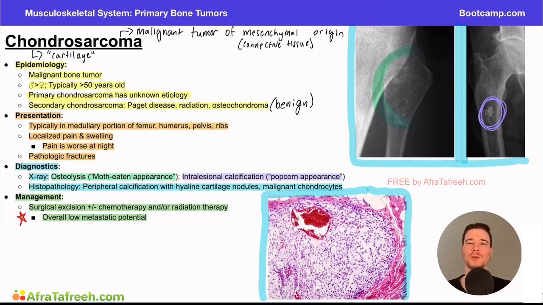They could give you a lot of different options. They could talk about pain control. They could talk about watchful waiting. They could talk about some invasive testing or imaging. But the best answer for this particular condition would be to refer this patient to an orthopedic surgeon or an orthopedic oncologist for potential surgical excision.